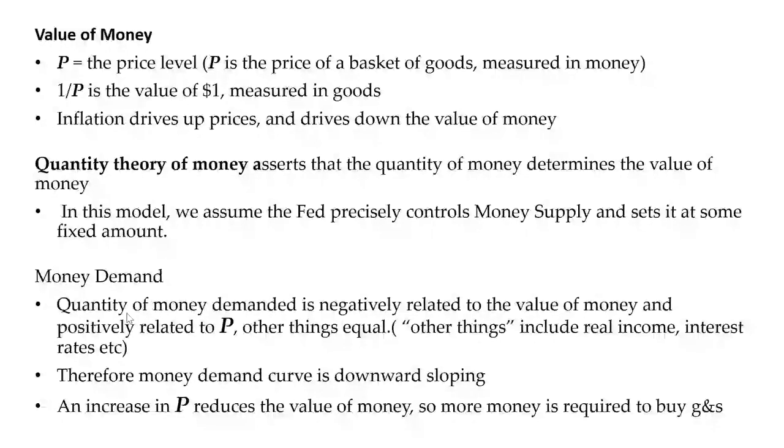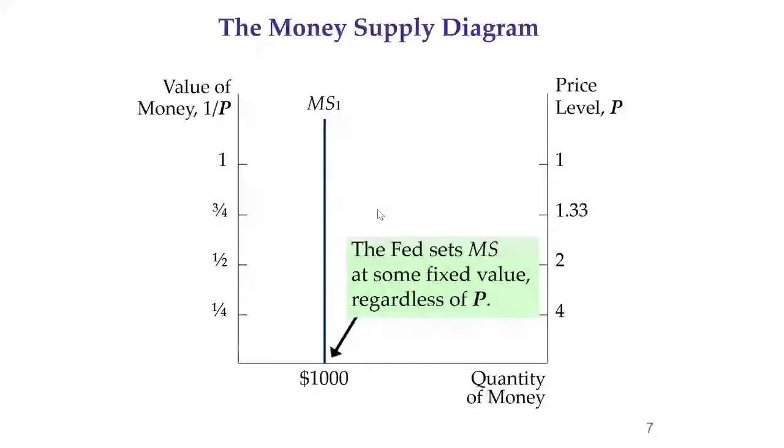Money demand. The quantity of money demanded is negatively related to the value of money and is positively related to the price level when other things, like real income and interest rates, are equal. Therefore, the money demand curve is downward sloping. An increase in price level reduces the value of money. So more money is required to buy goods and services.